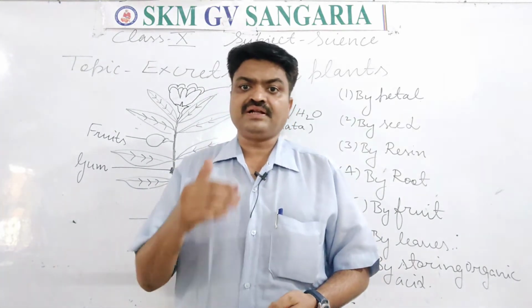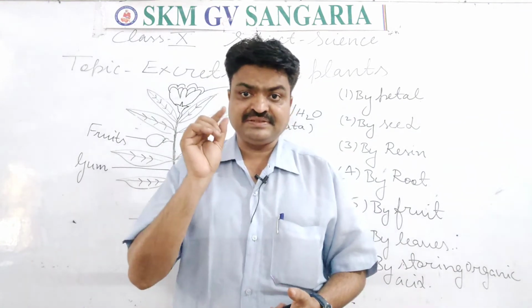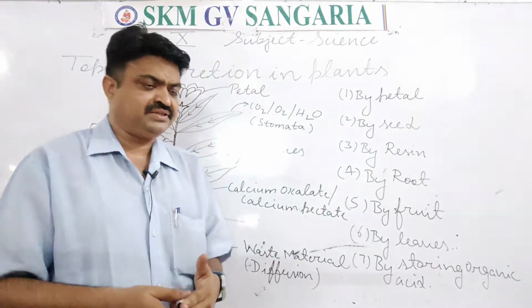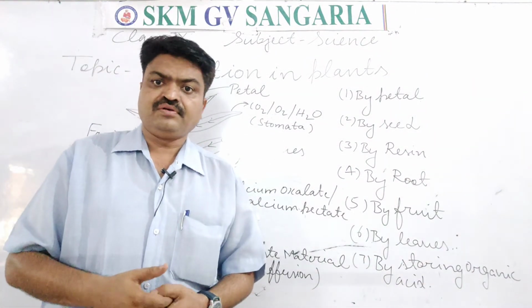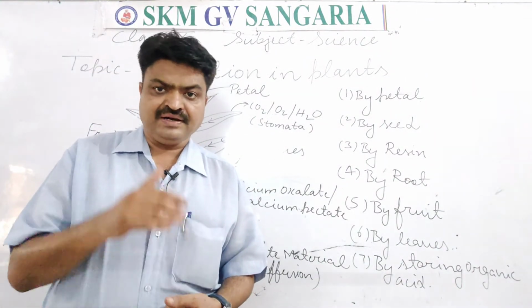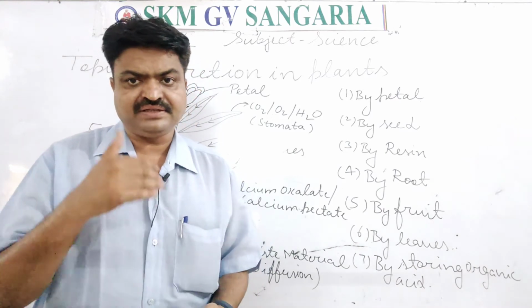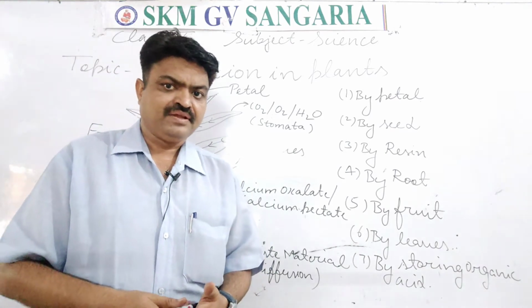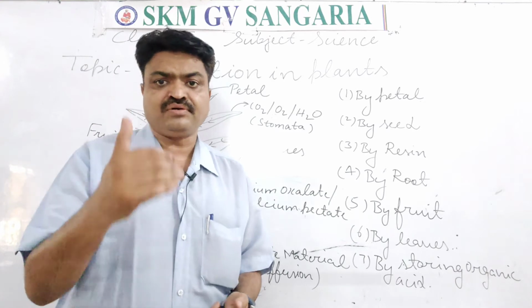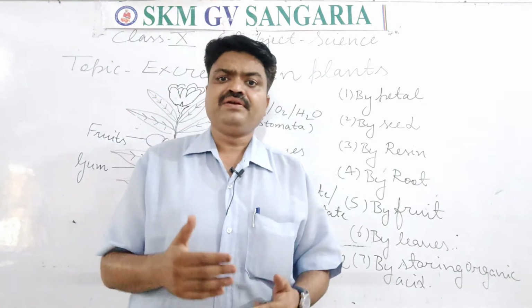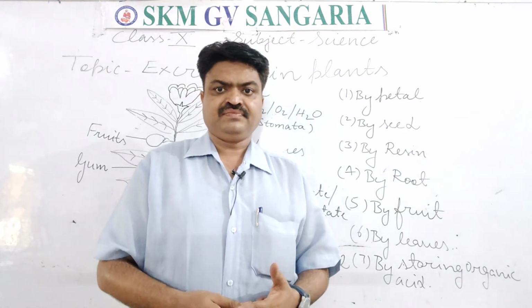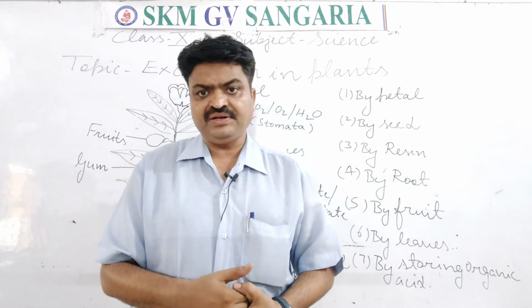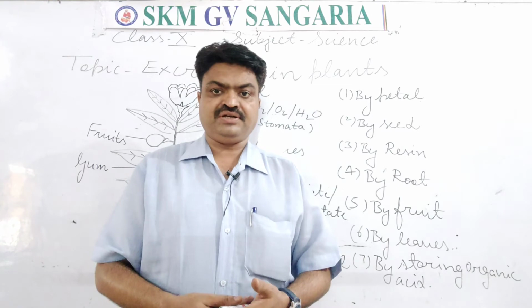Like this, there are some organic acids that are collected in the different parts of the plant, student, like calcium pectate and calcium oxalate. Calcium pectate and calcium oxalate are collected in the different parts of the plant as toxic waste. So in this way, they also get rid of the waste, student.